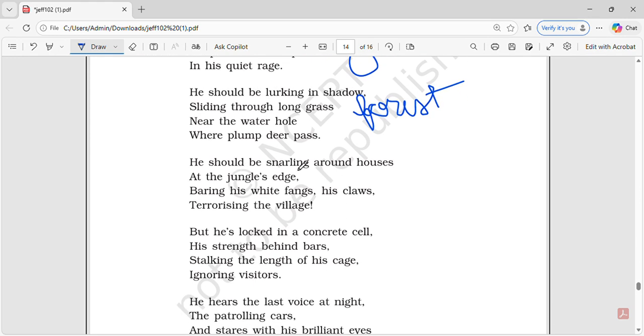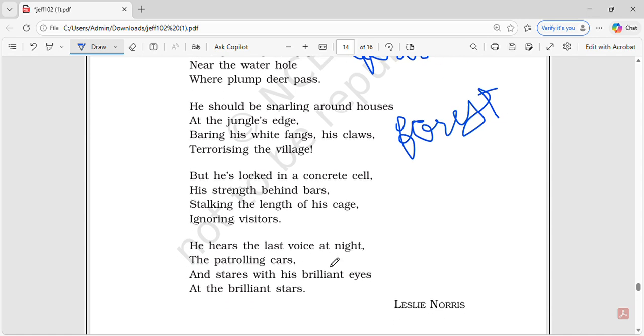He should be snarling around houses at the jungle's edges, baring his white fangs, his claws terrorizing the village. This is again about the forest. But he is locked in a concrete cell, his strength behind bars, stalking the length of his cage, ignoring visitors. Okay, this is about your zoo.